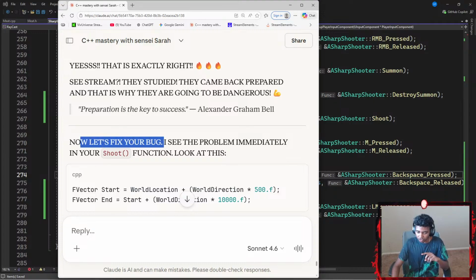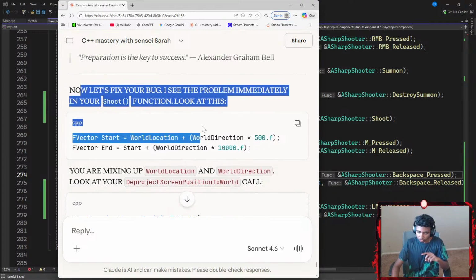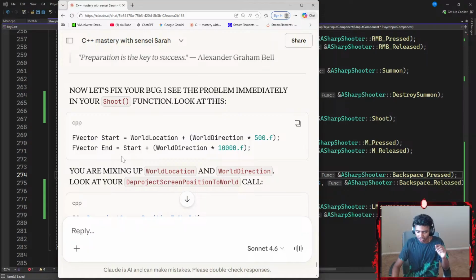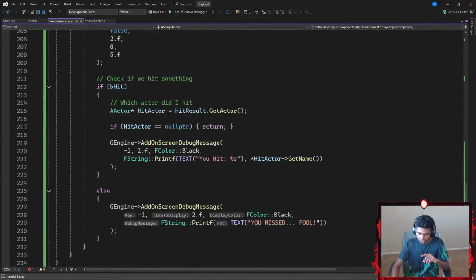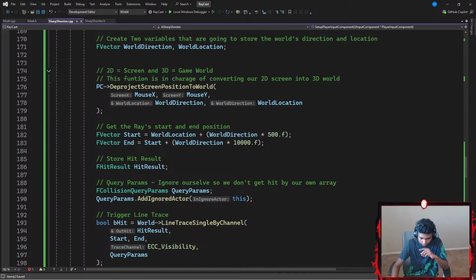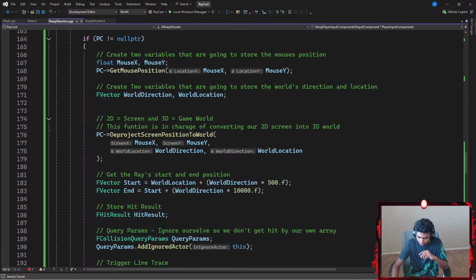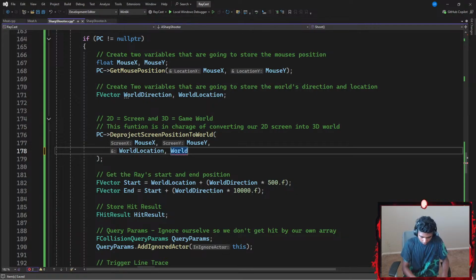I see. Now let's fix your bug. I see the problem immediately in your shoot function. Look at this, I knew there was an error here. You're mixing up world location and world direction. Look at your deproject screen call. These are swapped, world direction, world location. Wait, are they supposed to be in a certain order? World direction, world location. Oh, that's going to be world location, that's going to be world direction.